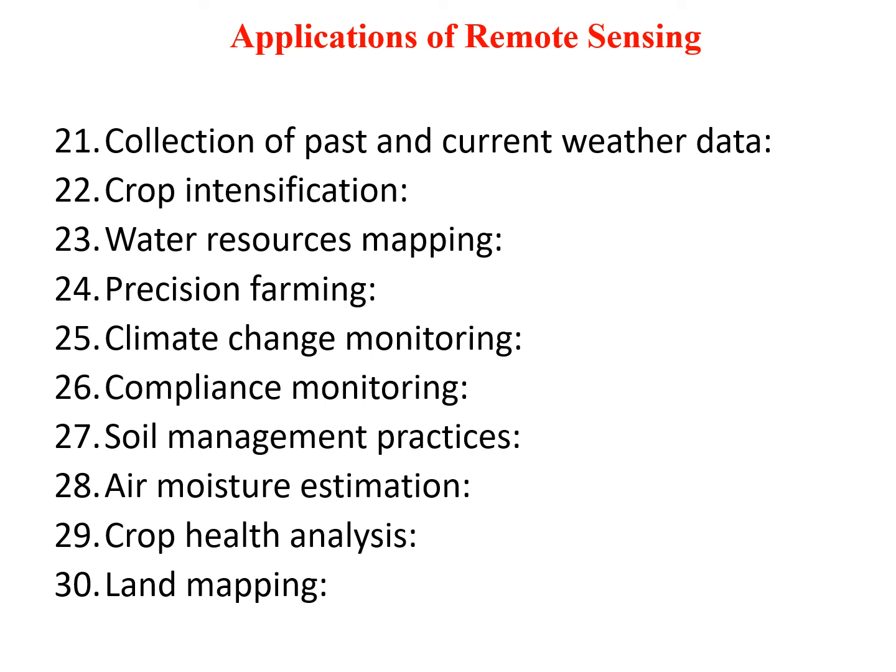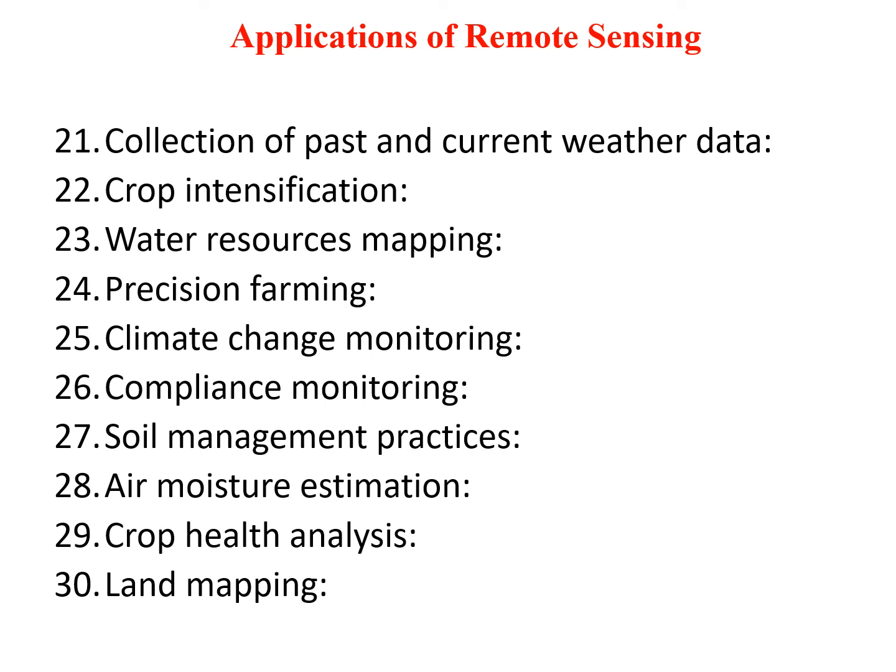Compliance monitoring. For the agricultural experts and other farmers, remote sensing is important in keeping track of the farming practices by all farmers and ensuring compliance. This helps in ensuring that all farmers follow the correct procedure when planting and when harvesting crops. Soil management practices. Remote sensing technology is important in the determination of soil management practices based on the data collected from the farms.